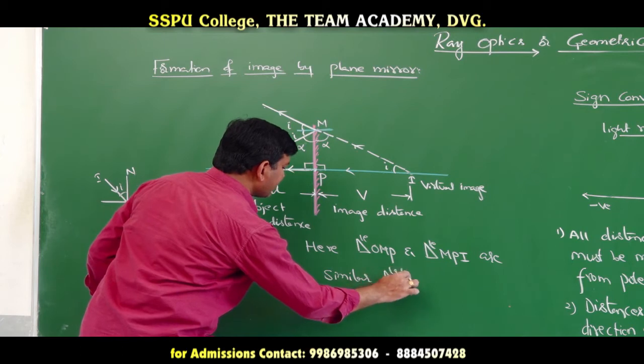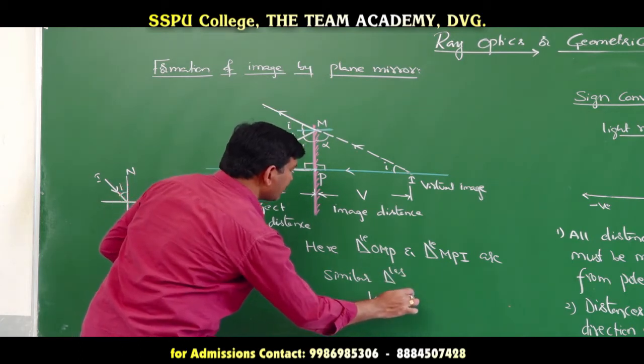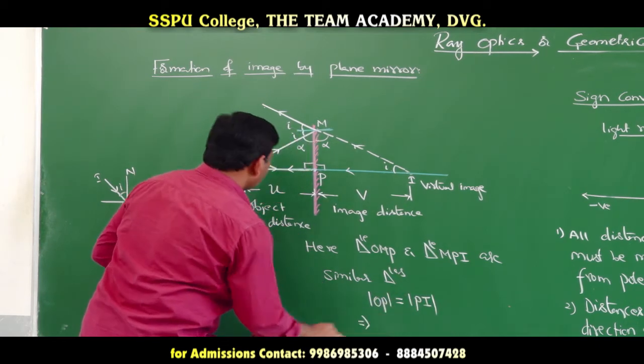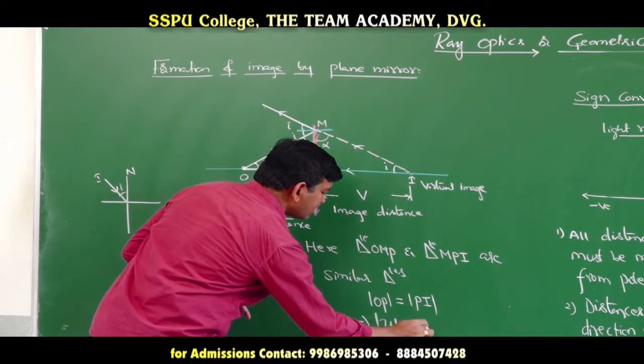Therefore, distance OP should be equal to distance PI. So, this implies object distance U must be equal to image distance V.